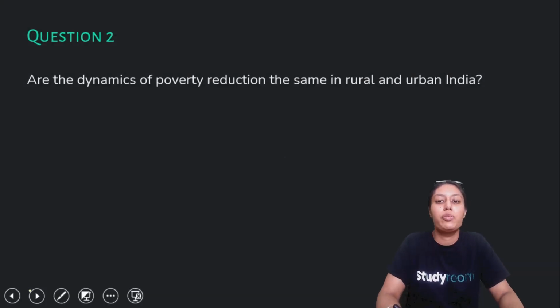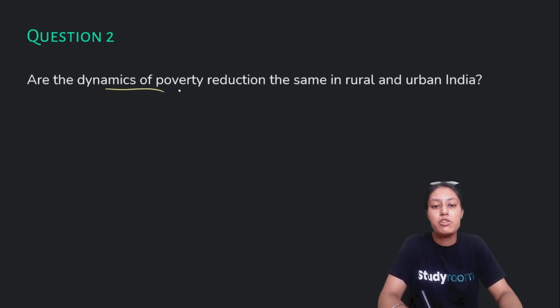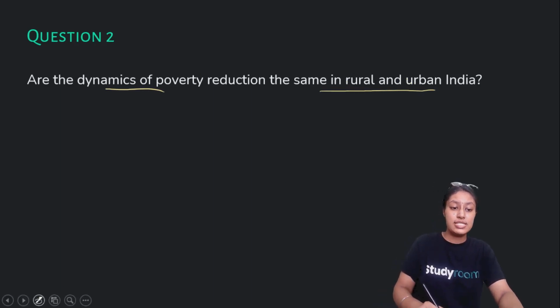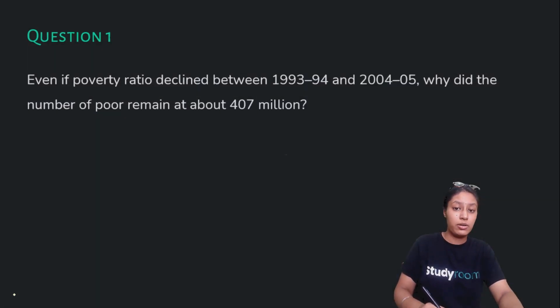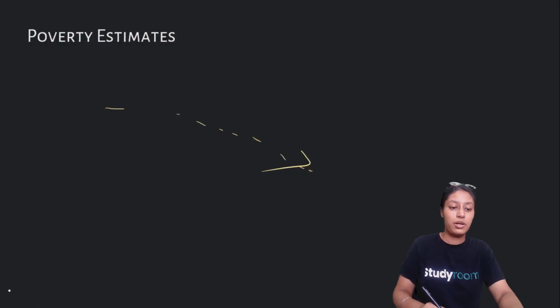Next question which you have to brainstorm is, are the dynamics of poverty reduction the same in rural and urban India? Do you think our dynamics of reduction is the same in rural India as in urban India? Let's study it again.